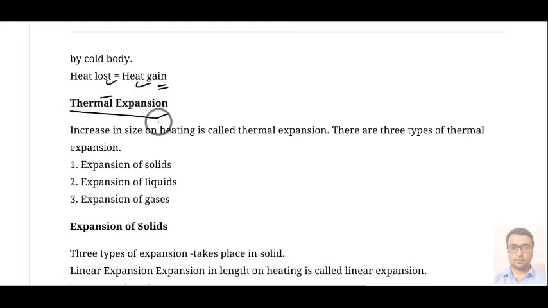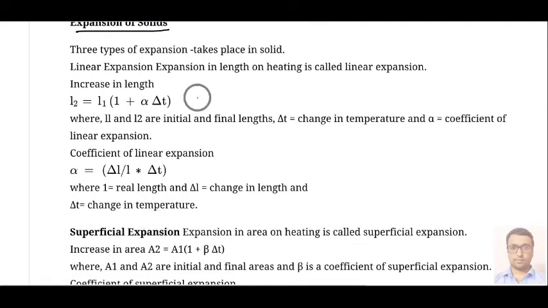Then we have the next thing, that is called thermal expansion. Expansion is observed in three states: expansion of liquids, expansion of gases, and expansion of solids. Here you can see first is solids, then liquids, then gases. There are three kinds of expansion in solids. The first one is called linear expansion. If we observe a change in length in any solid, that is called linear expansion.